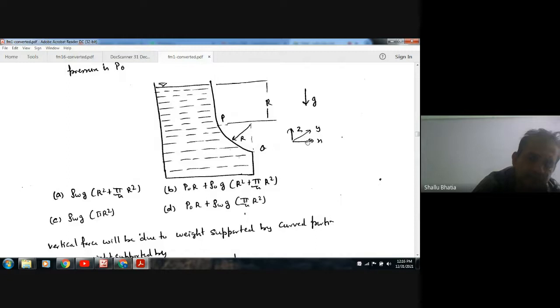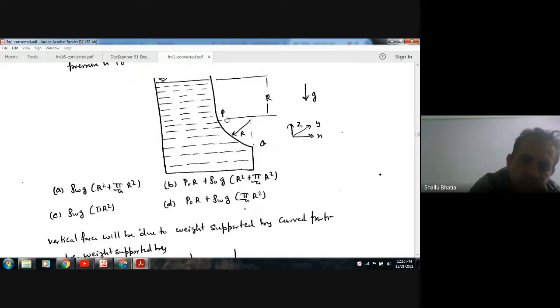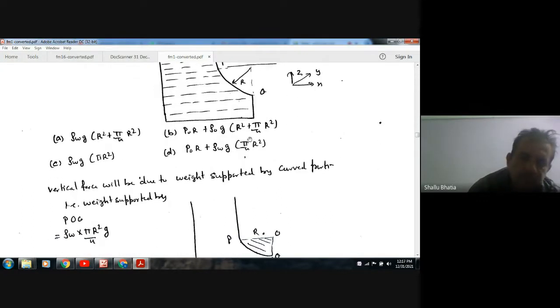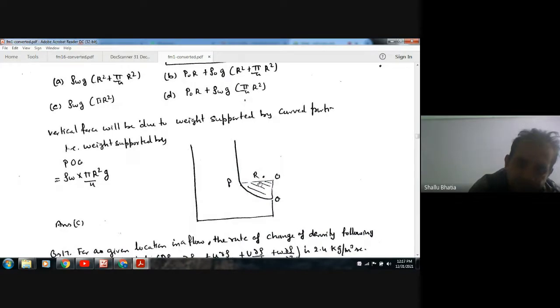This is the X direction, this is the Z direction, and this is the Y direction. Now you have to find the vertical force on PQ. The vertical force will be nothing but the weight supported by this quarter circular portion. The atmospheric pressure is acting on both sides, so it has nothing to do with it, because they cancel each other. The weight of the water in this portion will be the vertical force.